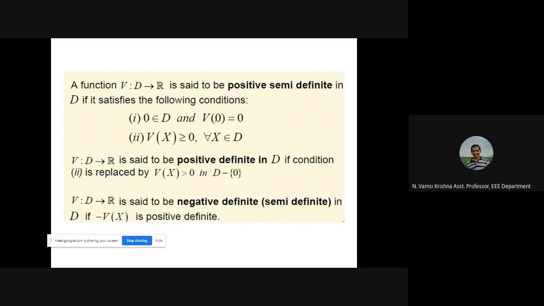And if you substitute any value of x, x1 equal to something, x2 equal to something, any value, its value will be definitely greater than or equal to 0. Means you will get either a 0 or some positive value for all values of x. Then we can say that the system is positive semi-definite. Semi, why do we say that? It is not always positive. Sometimes it is also becoming 0. That's why it is called semi-definite.